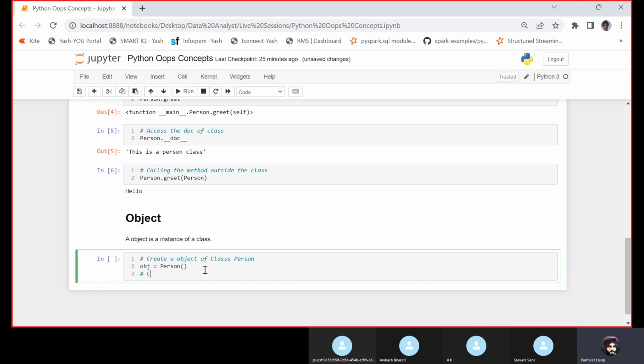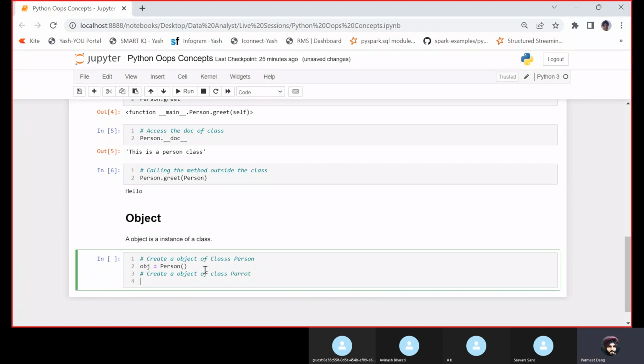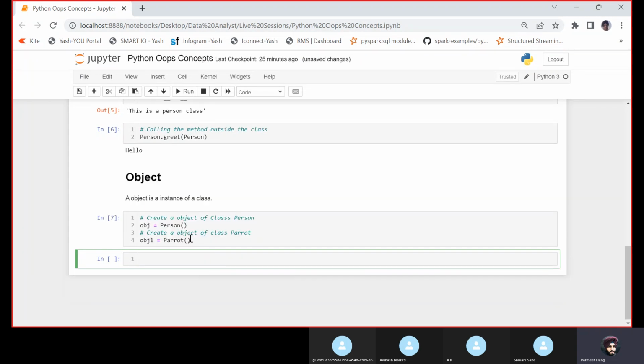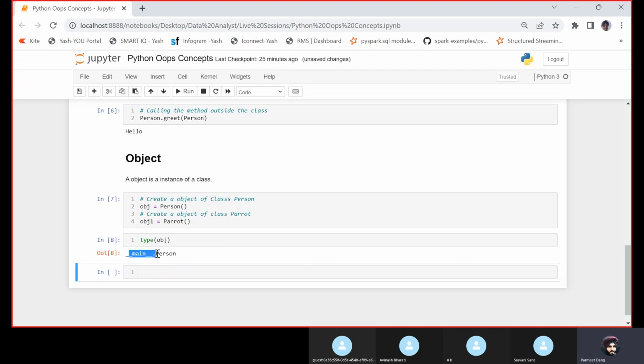If I want to create an object of class parrot, I can give obj1 equals the class name, parrot, followed by the function sign. See, it is running. Can I check the type of the object? It tells us that it belongs to the person class.